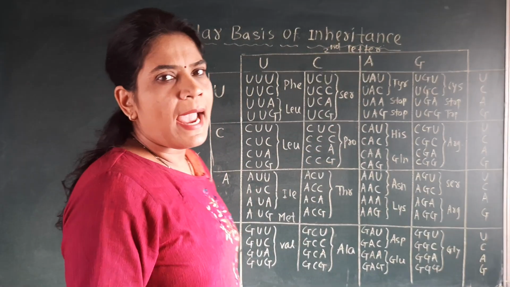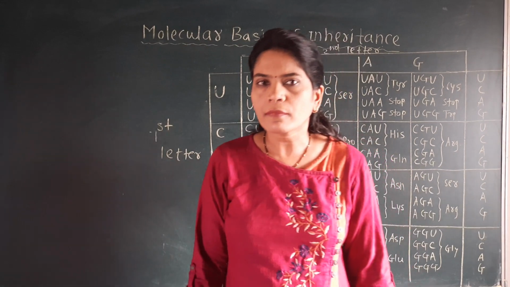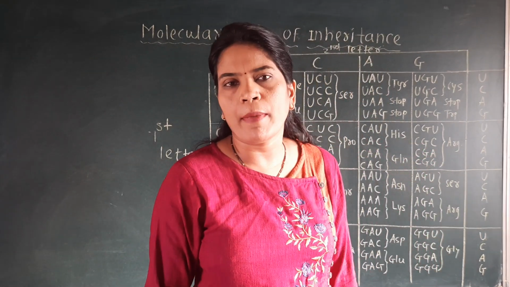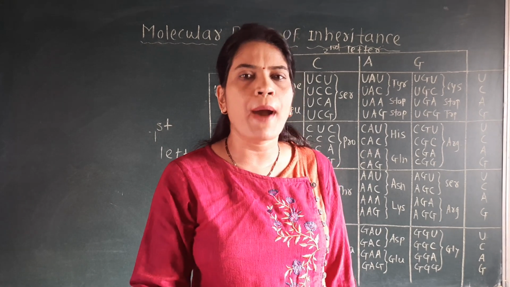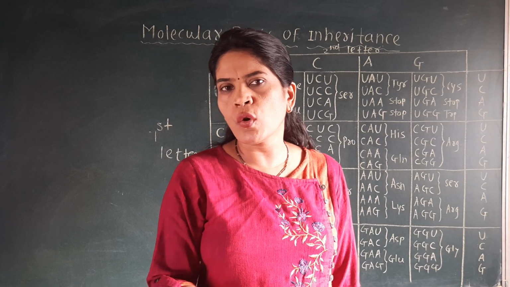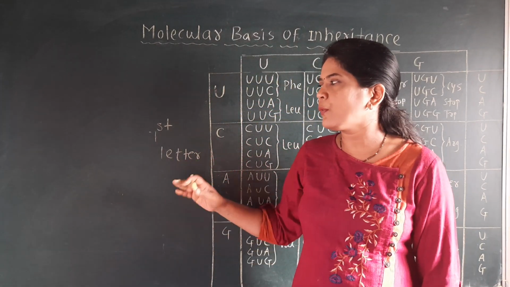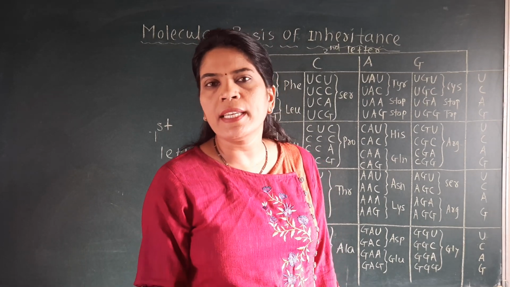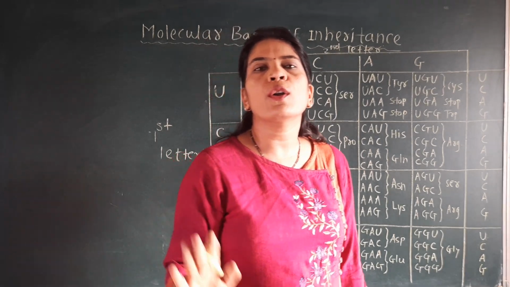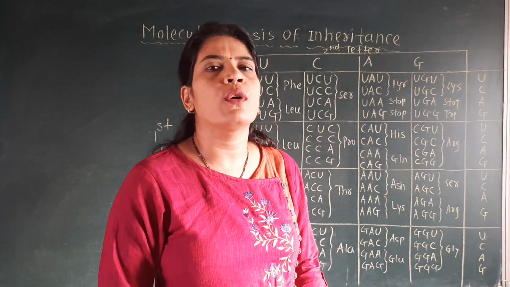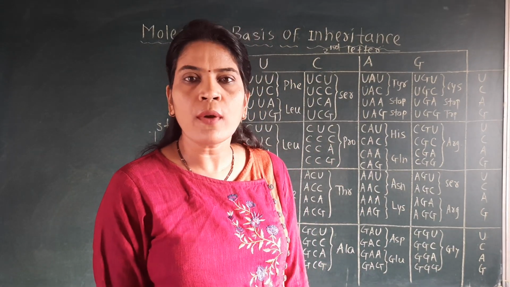As we have seen, the 20 amino acids are coded by 61 codons. Why 61? Because we have just seen that 3 codons, UAA, UAG, UGA, do not code any amino acid. So 61 codons code for 20 amino acids.